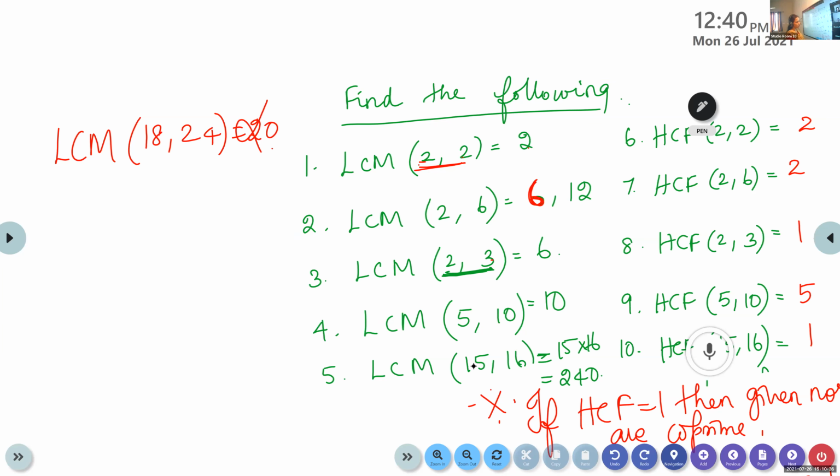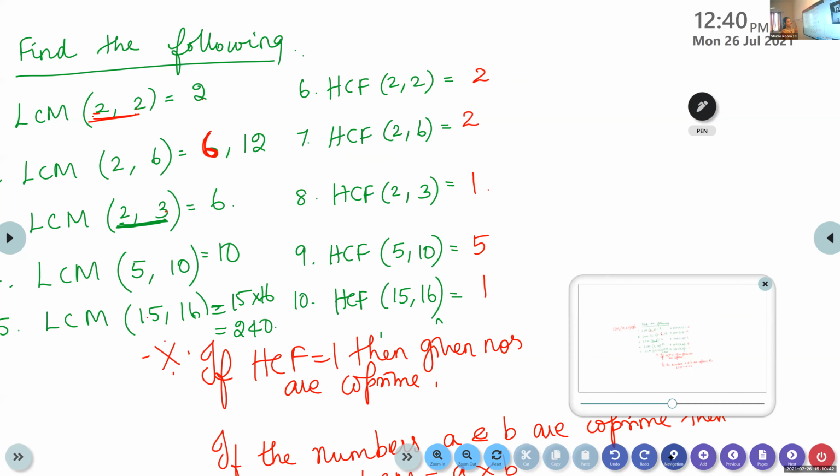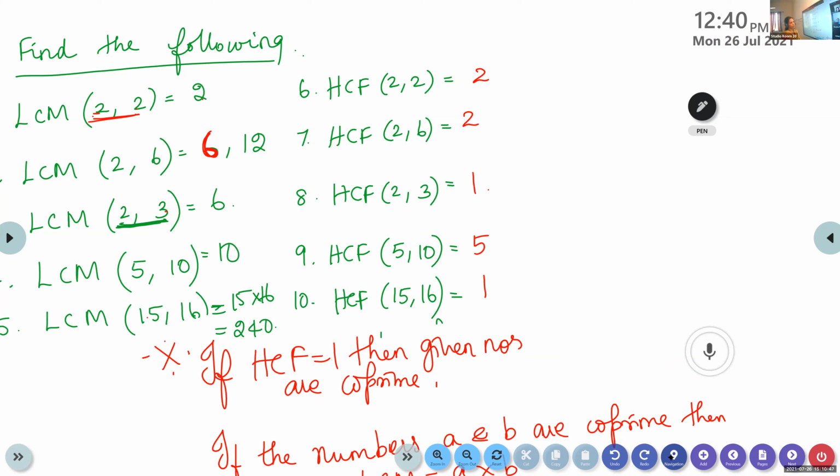What about the next case? Look at the HCF, the highest common factor. Factor means it should divide the numbers. That means we should get a smaller number. HCF of 2, 2 is 2. HCF of 2 and 6: we get the smaller of these two numbers, 2. Now the next case, 2 and 3: we get 1, which is smaller than the given numbers.